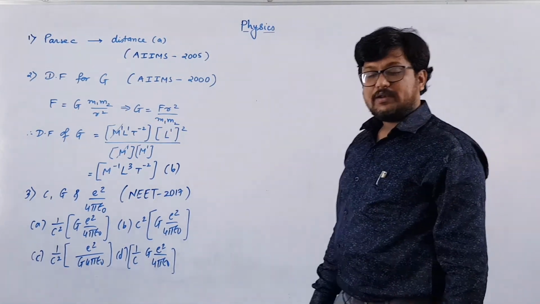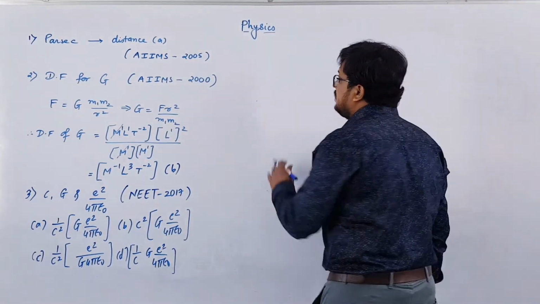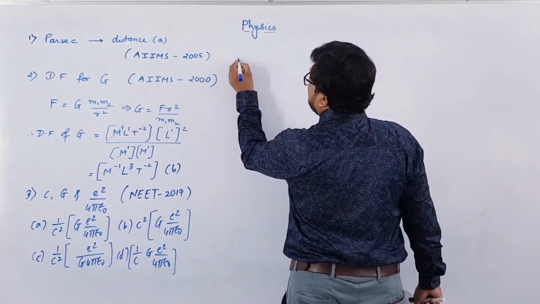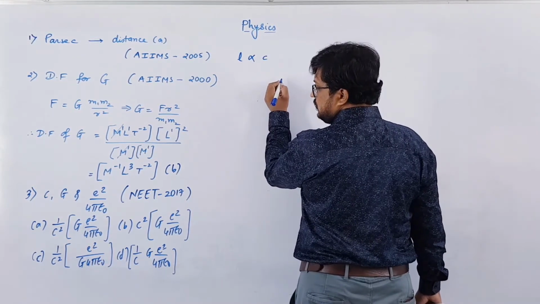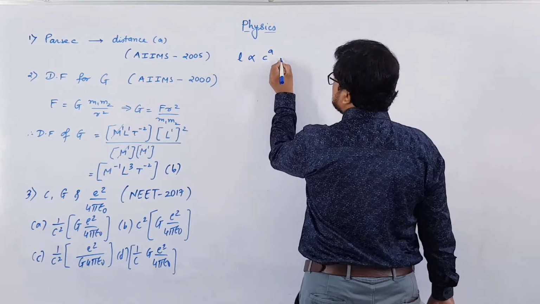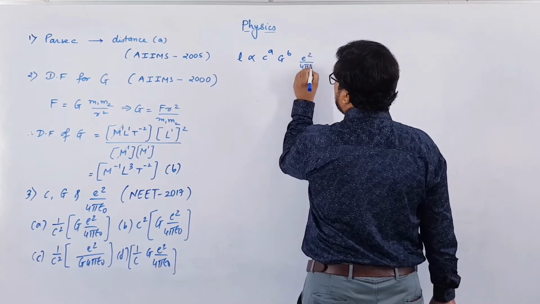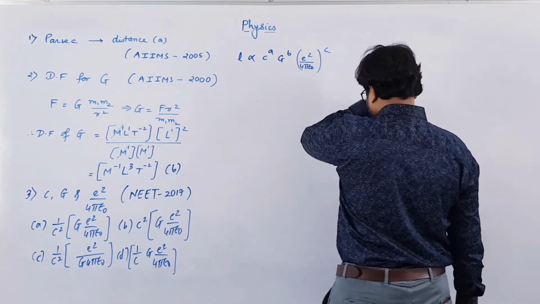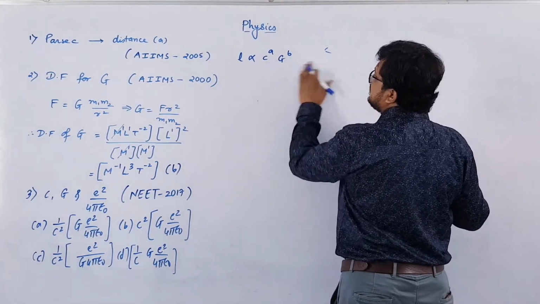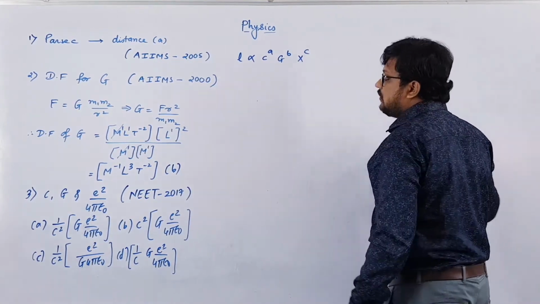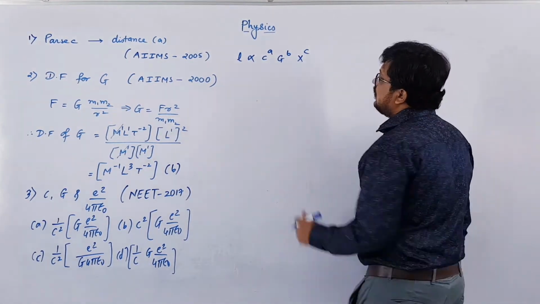So what we have to do, we can use dimensional analysis to find the dimension formula. How can we do it? Let us say length L is proportional to c raised to a, G raised to b, e square by 4 pi epsilon 0 whole raised to c. Let us consider this term as x, so x raised to c. So we have to find the dimensions for c, G, x and L, and then we will compare them. Now here, what is x?